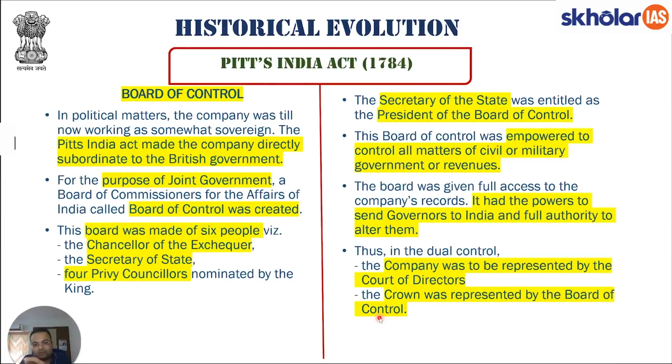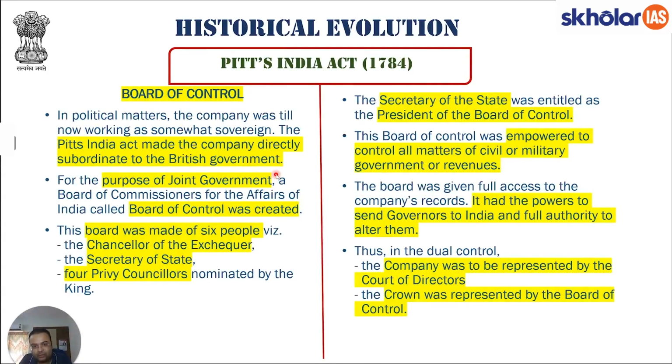It was a body made by the British government to handle the political functions of the Crown in its possessions in India, right? In political matters, the company was until now working as somewhat sovereign. The Pitt's India Act made the company directly subordinate to the British government because now the political functions are being done by the British government. The political duties will take precedence over the economic activities, if at all.